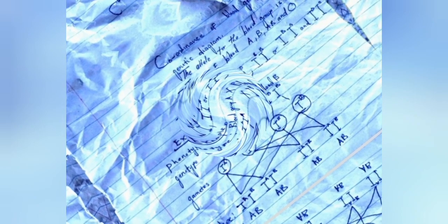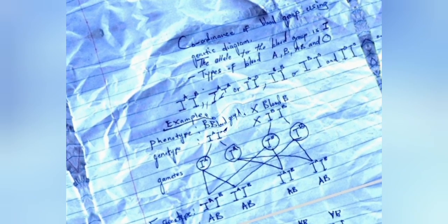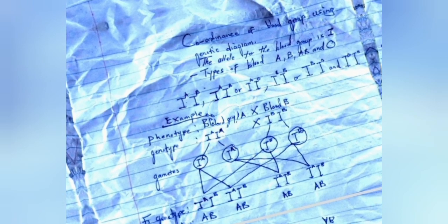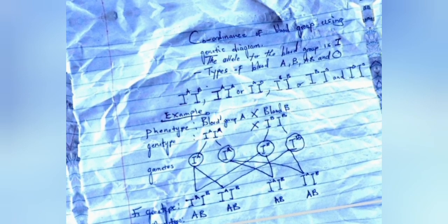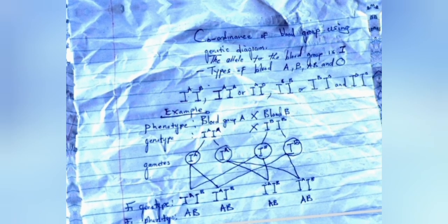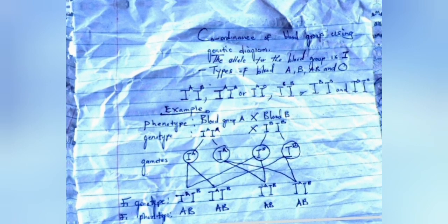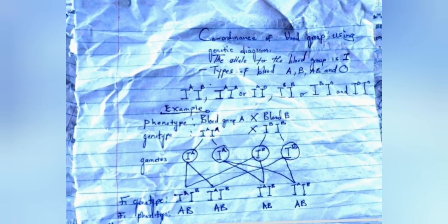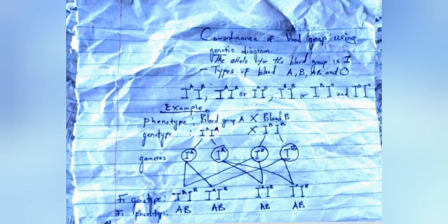What you need to understand here is that the allele for the blood group is capital letter I. There are three types of blood group: blood group A, blood group B, and blood group O. Blood group AB is formed from blood group A and B.